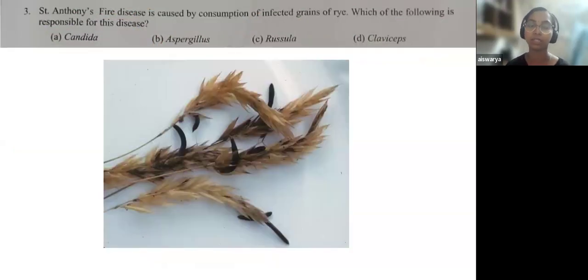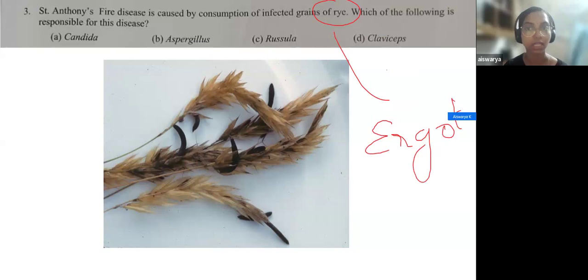Now coming to the third question. St. Anthony's fire disease is caused by consumption of infected grains of rye. Which of the following is responsible for this disease? This was also a very direct question because of the infection of rye. Infection of rye is actually caused by a group of fungus called ergot fungus, and a typical example of ergot fungus is Claviceps. So the answer here is D, Claviceps.